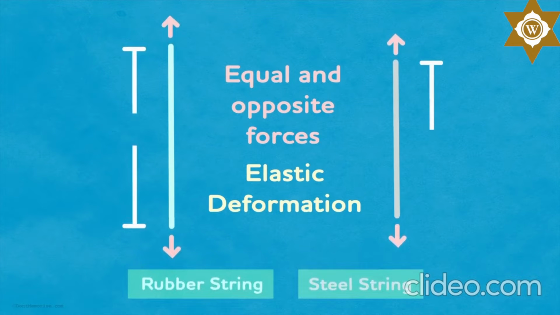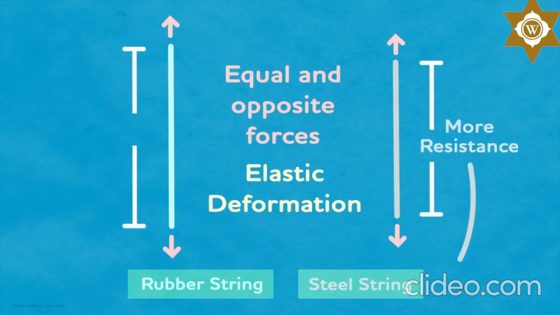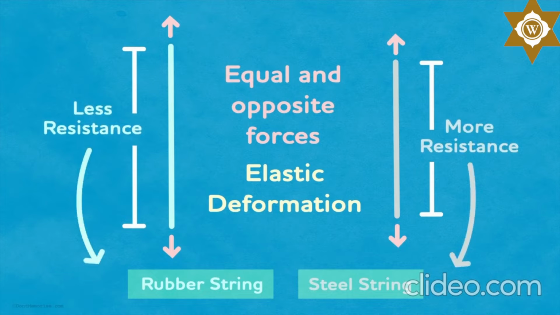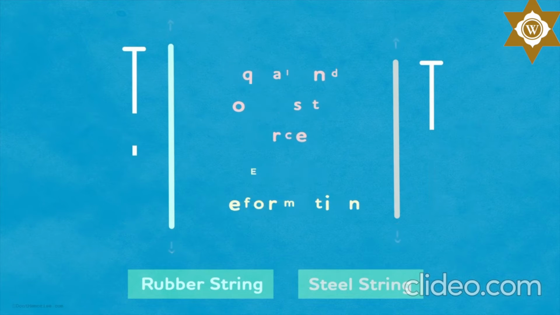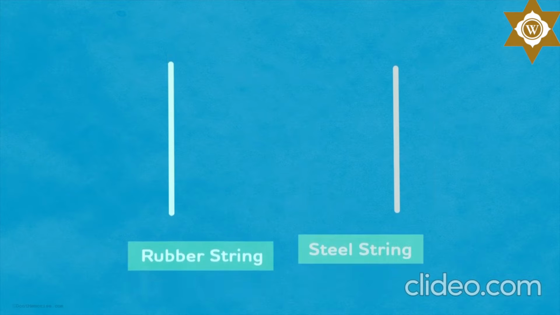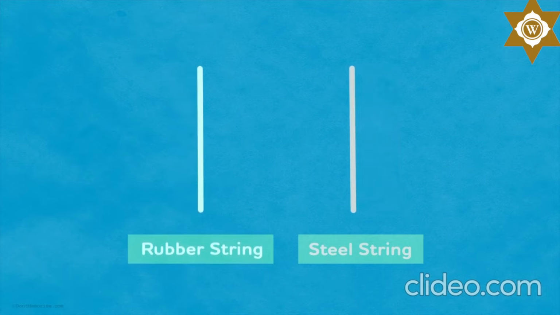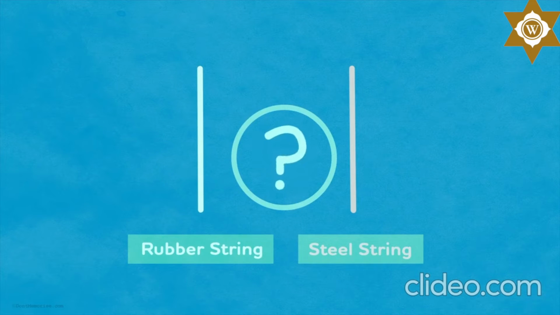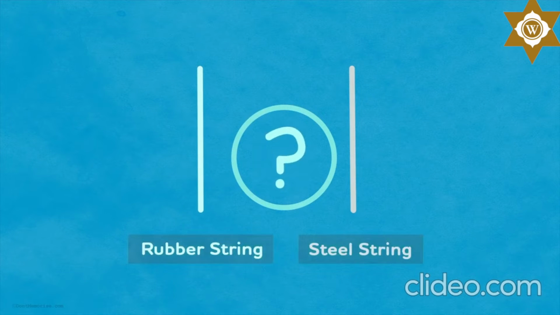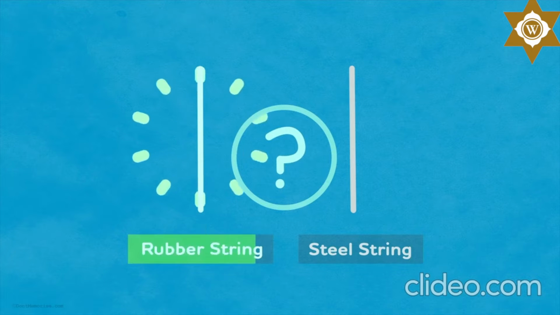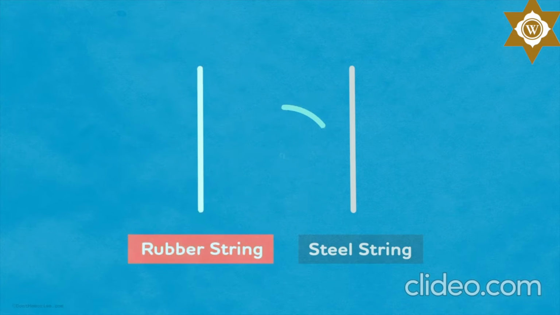The steel string would barely stretch, but it is important to note that it would indeed stretch no matter how little. It doesn't stretch as far as the rubber string because steel applies more resistance to the deforming force than the rubber does. Moreover, as soon as the force is removed, the steel string regains its original shape and size quicker than the rubber string. It won't allow a deforming force to change its dimension as easily. So, which one would you say is more elastic? Steel or rubber? You would think that the obvious choice has to be rubber, but unfortunately, that's incorrect.